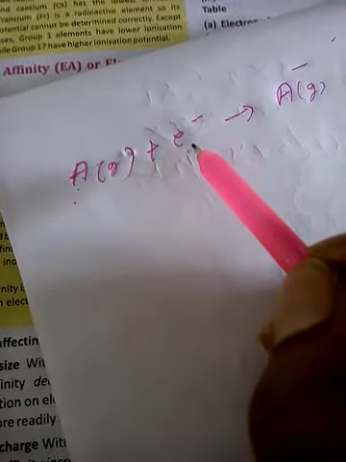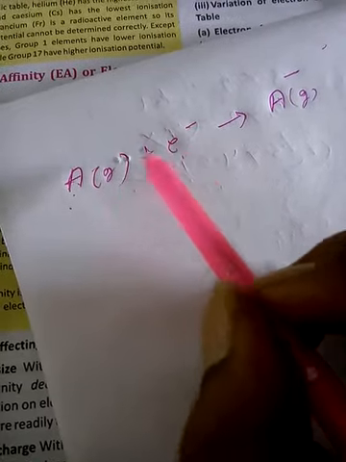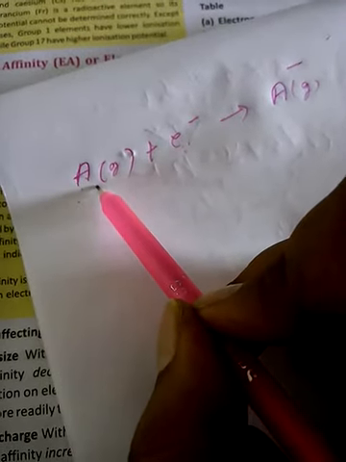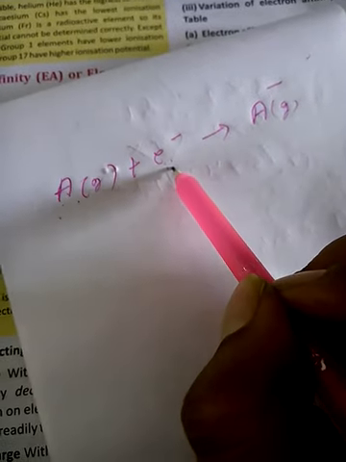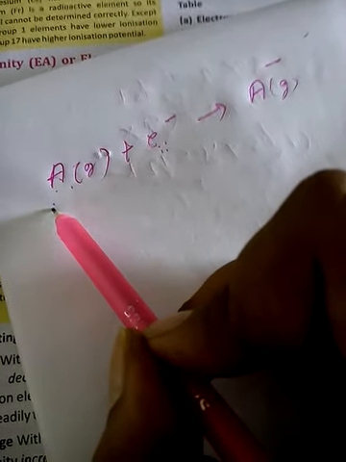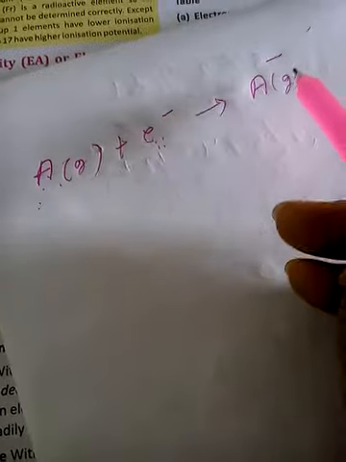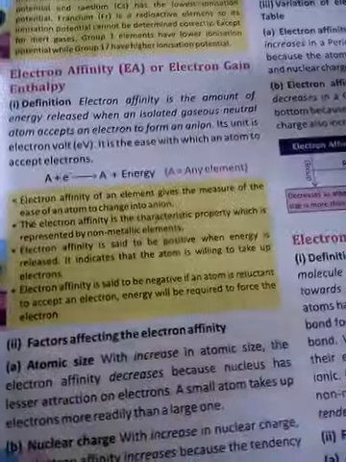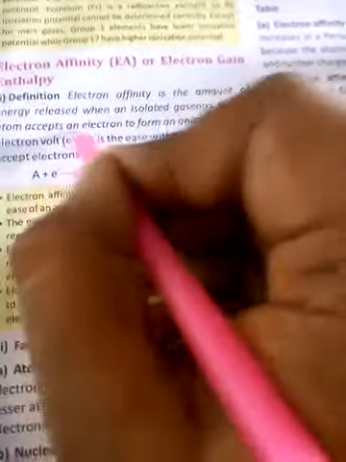Understood? So here we are talking in terms of energy, right? Whenever we are adding some electron into an isolated gaseous atom, whatever the amount of energy which is released, that is known as electron affinity. Electron affinity is also measured in electron volt.